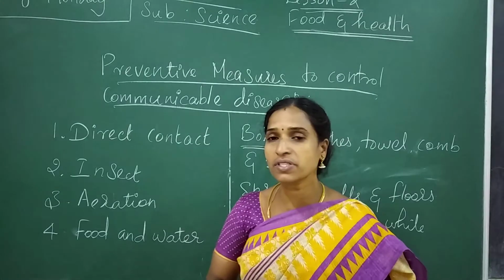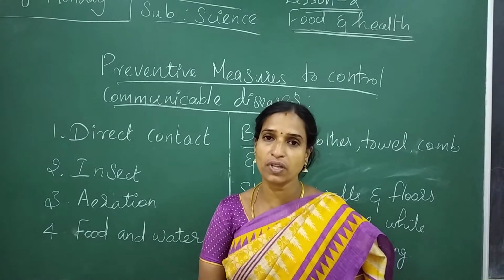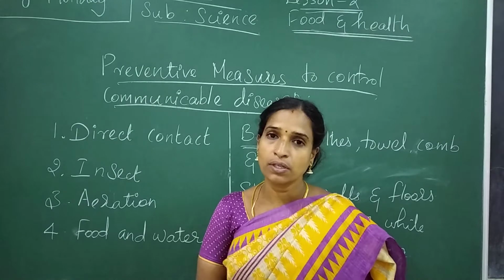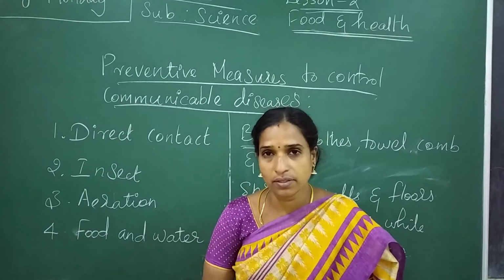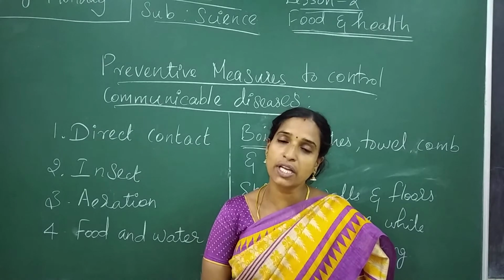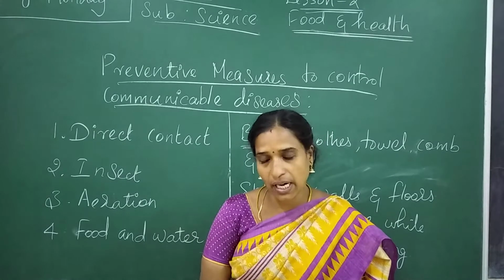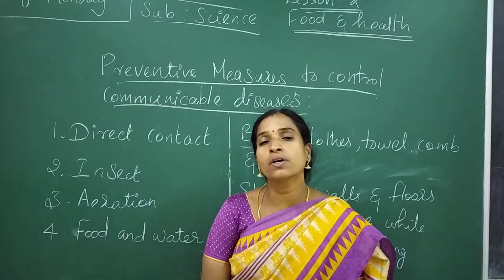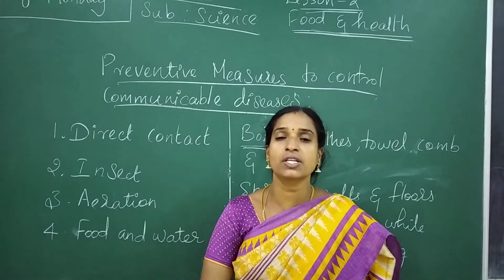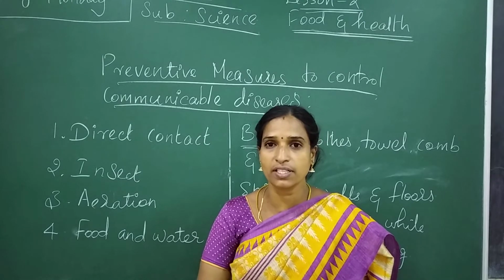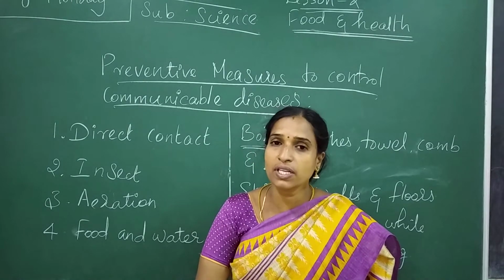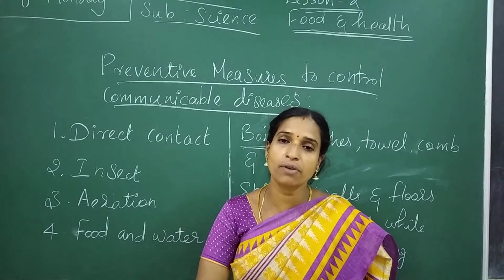And one more thing is advisable, especially for children. Children move outside to play. When we move outside to play, at that particular time you should wear a full sleeved shirt, t-shirt, and even trousers.